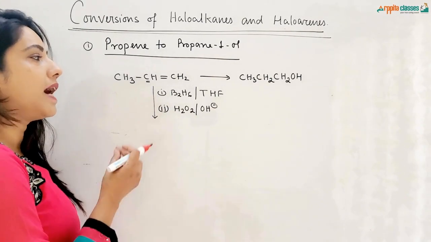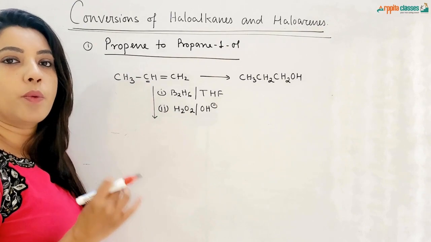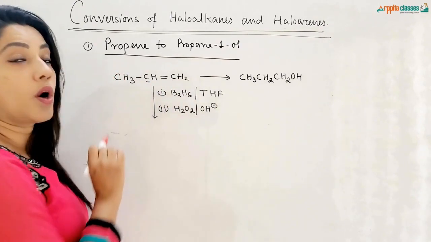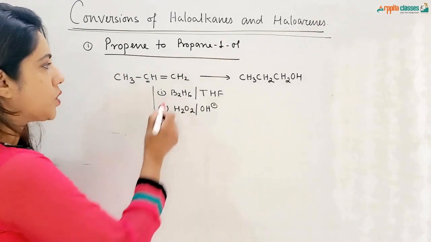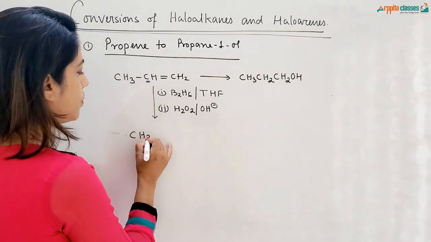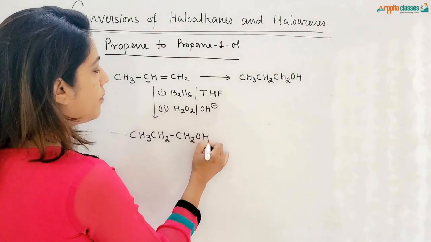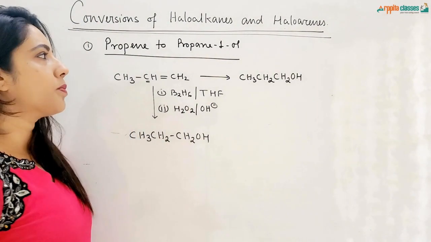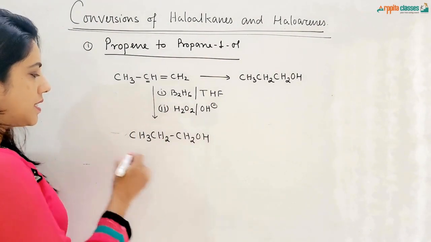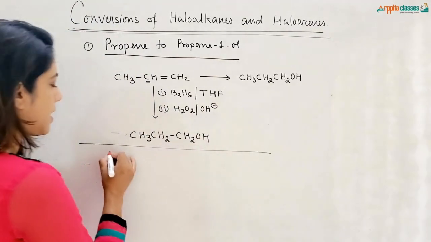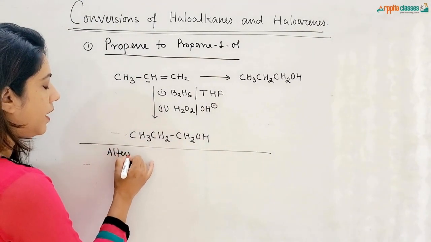But in this case, the addition of HOH occurs according to the anti-Markovnikov rule. So the OH minus gets attached to the first carbon atom, CH2OH, and directly we get the product, that is propan-1-ol. Suppose in case you do not remember this reaction, then there is an alternative way.